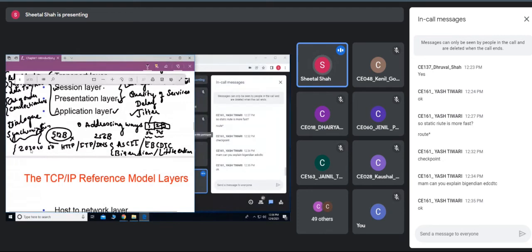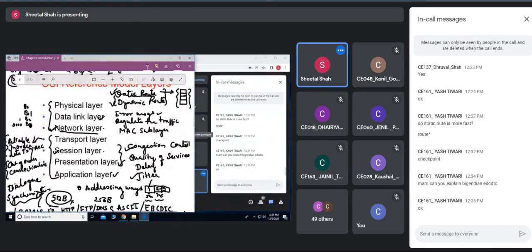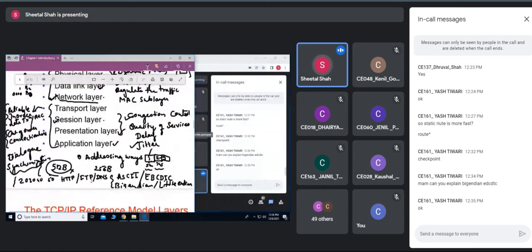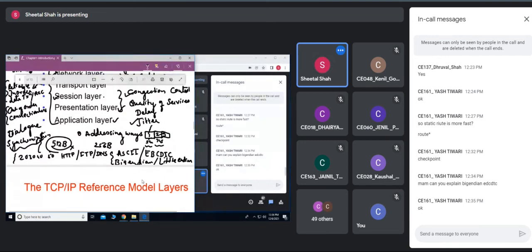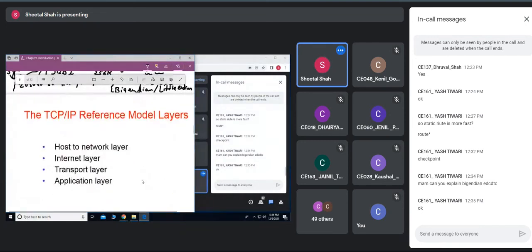So this is how the presentation layer would take care of big endian or little endian. It should not happen that the data being transmitted is interpreted as something else. So this was about the OSI reference model. And the next one is the TCP/IP reference model.